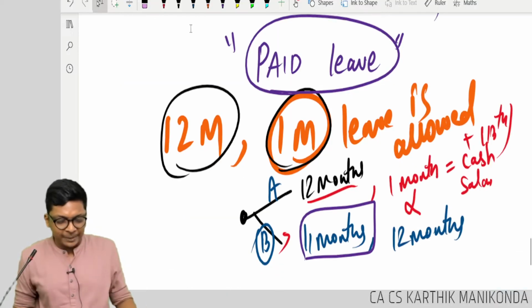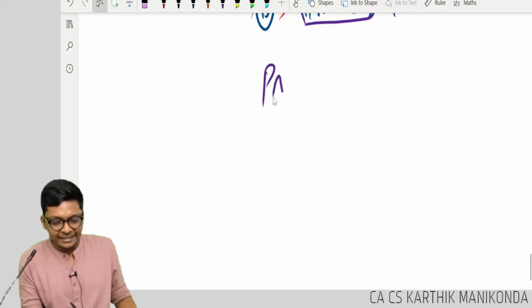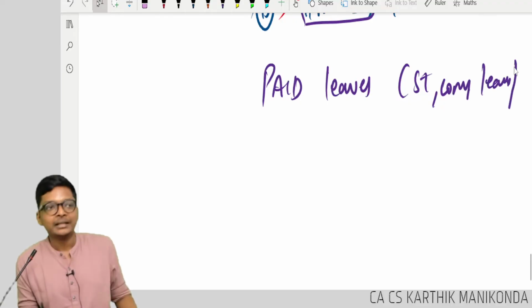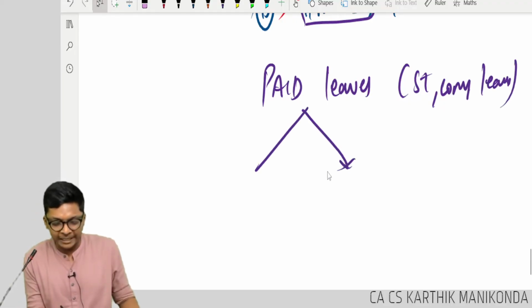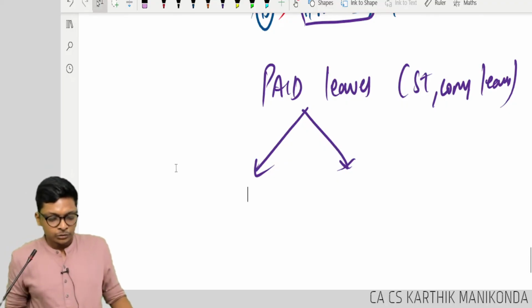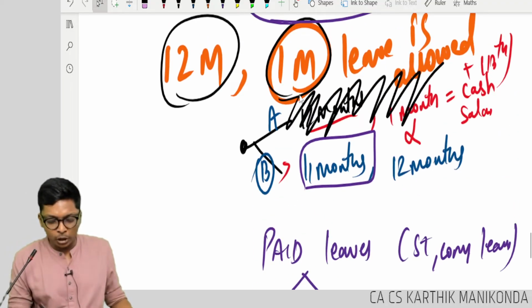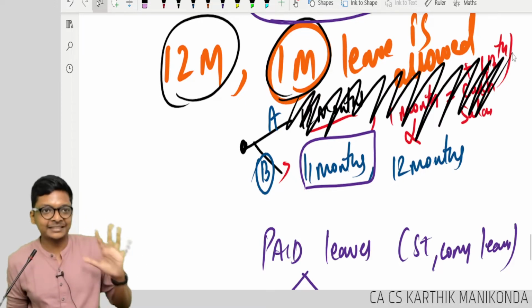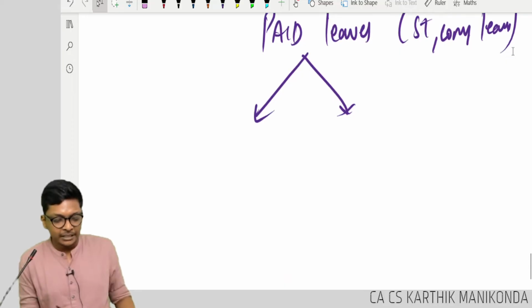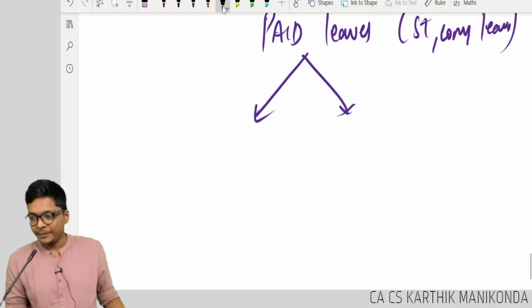Now, within this paid leaves, but I will use the term paid leaves so you can easily connect. What is paid leaves, guys? Short-term compensated leaves are of two types. So that means I will strike off the option A. You are not going to get cash, at least in this scenario, the general understanding. Okay. Now, this paid leave is of two types. Type number 1.